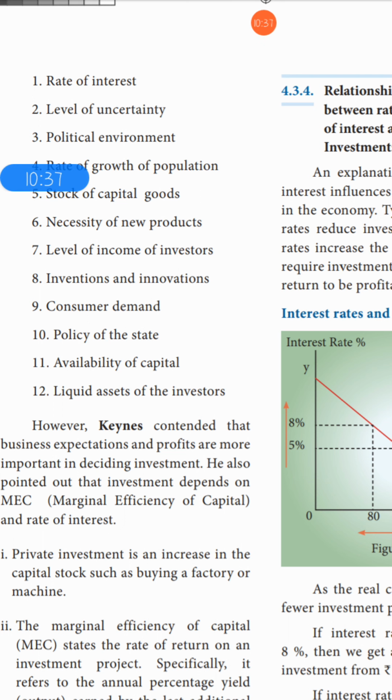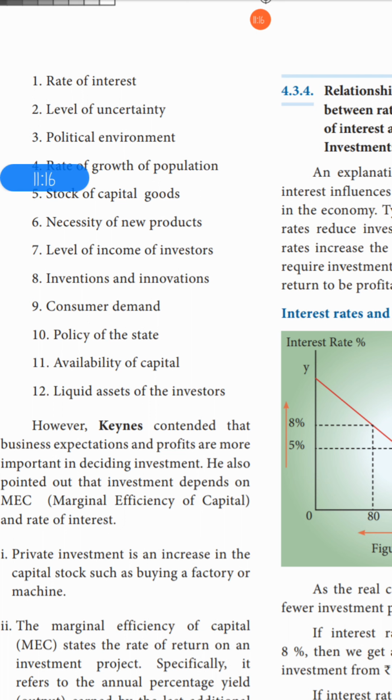Anything can happen, like what we are facing in the present situation, corona. Next is political environment. If the political leaders expire, or if there is any confusion, this will also make a change in the investment. Why? Because of the share market. There will be a change in the share market because of these activities.